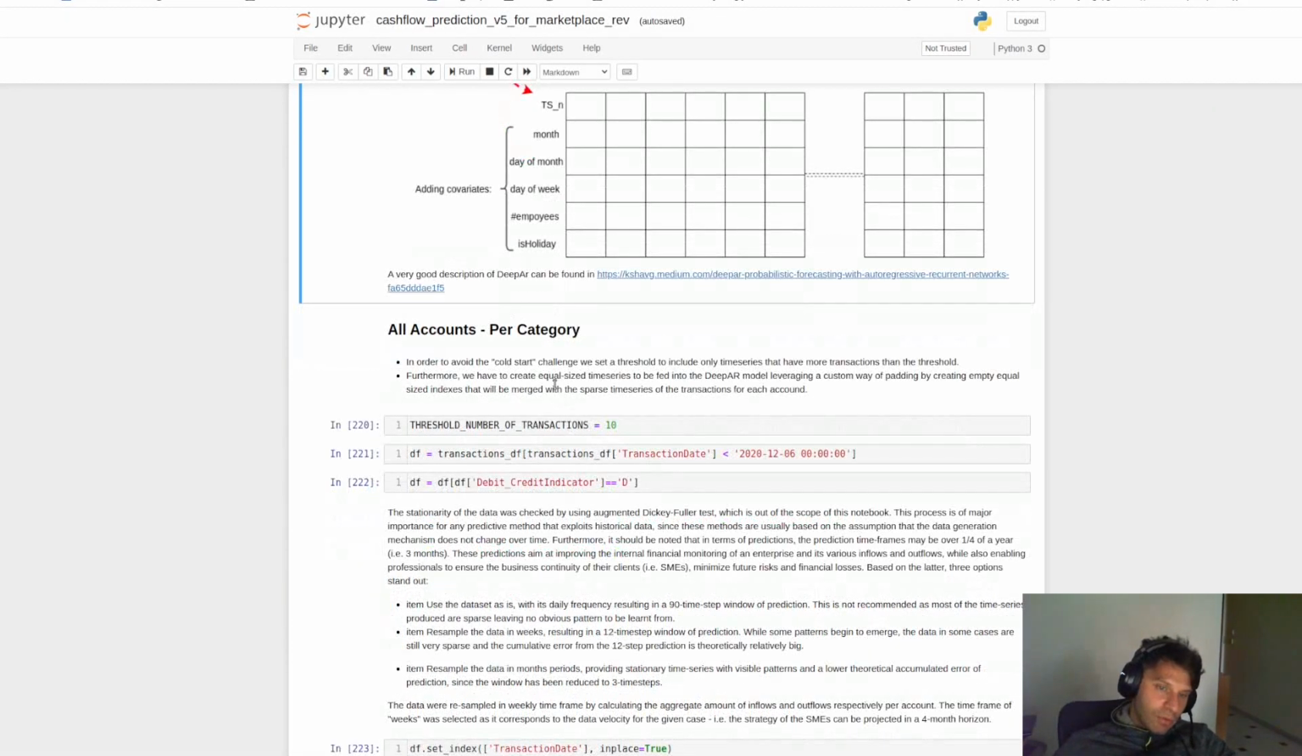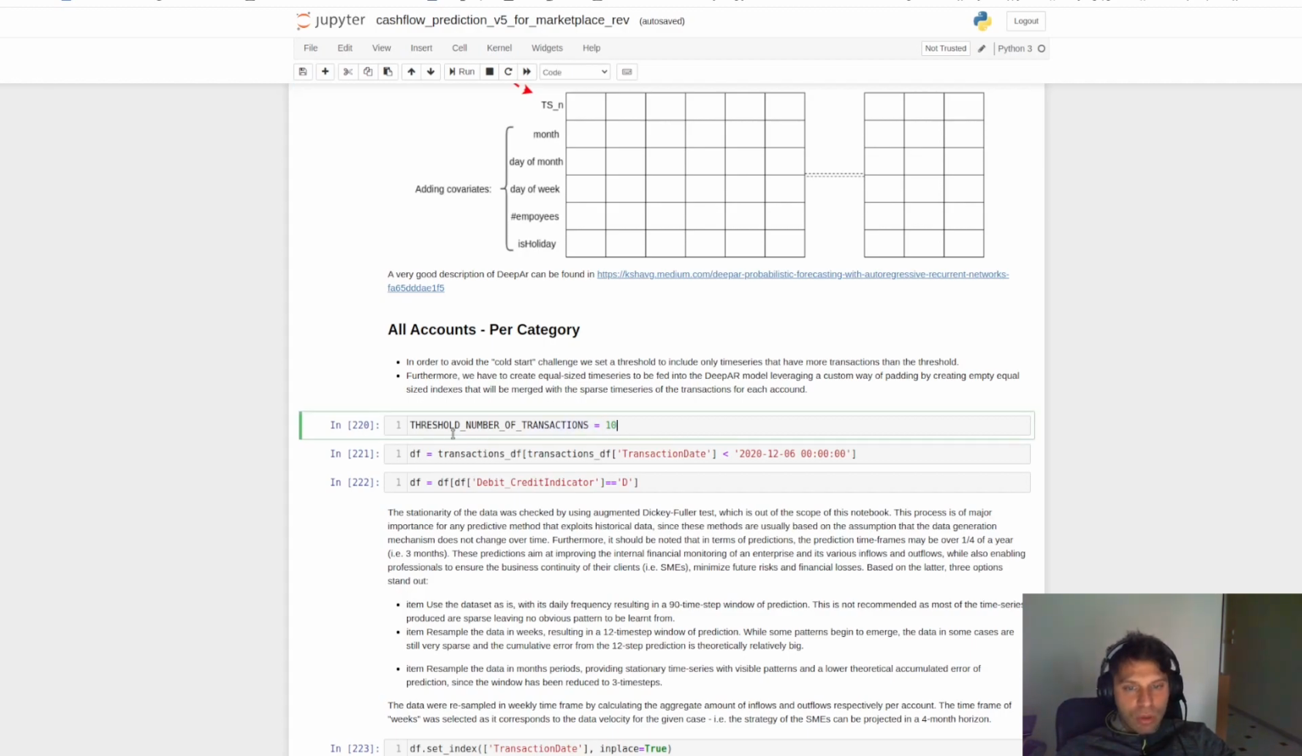A major challenge that we have to face is the cold start challenge. That means that we have a new account or an account with very few transactions. We cannot have any historical information in order to use it to predict the future. That's the reason that we have used a threshold that was set to 10 transactions, so we can make predictions for an account that has already made 10 transactions per category.